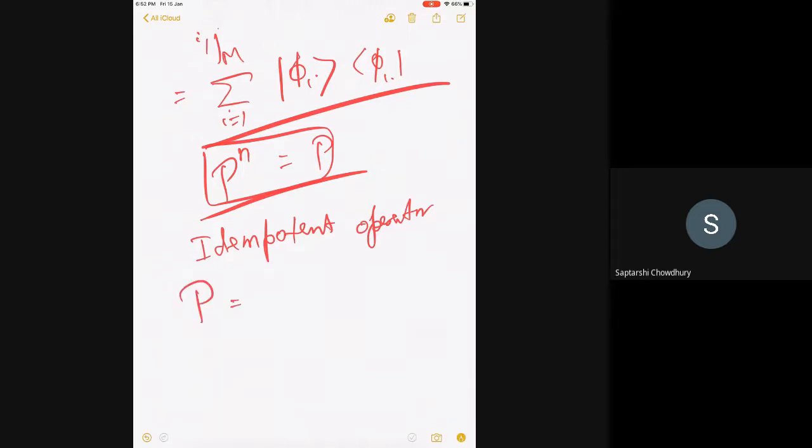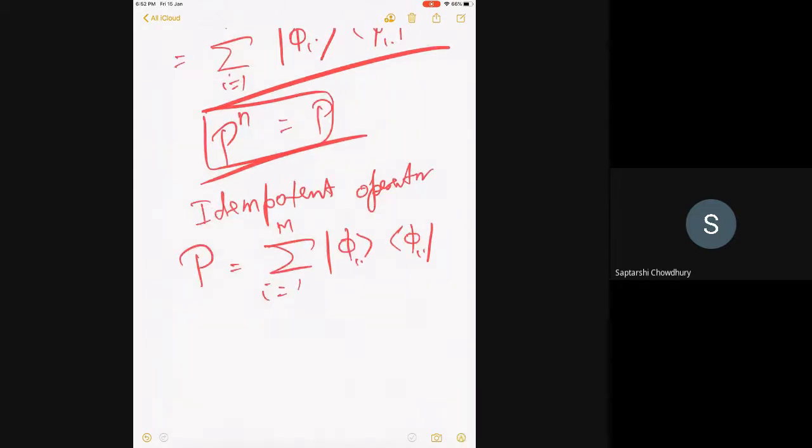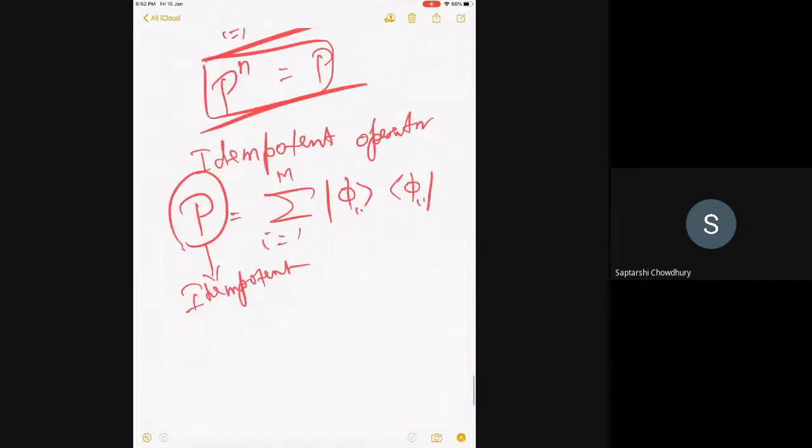So I'm now saying that if I have a set of vectors and I just sum over a subset, then this operator is an idempotent operator. Not necessarily the identity, but an idempotent operator. Very often, such operators are also called projection operators.